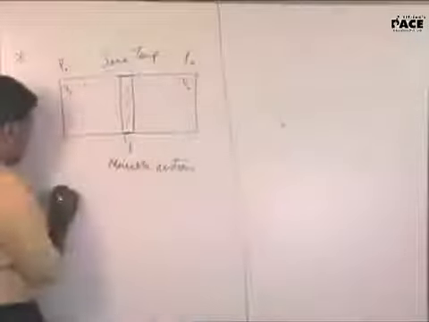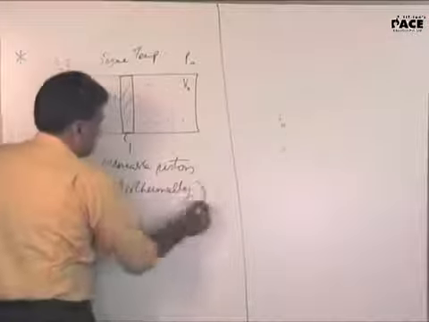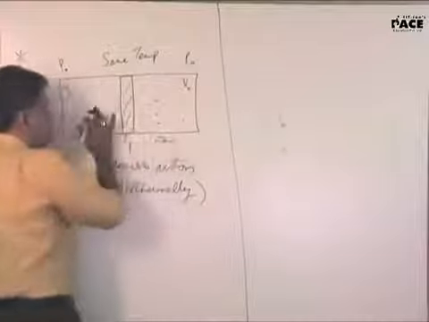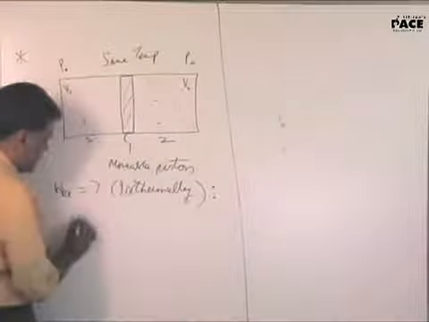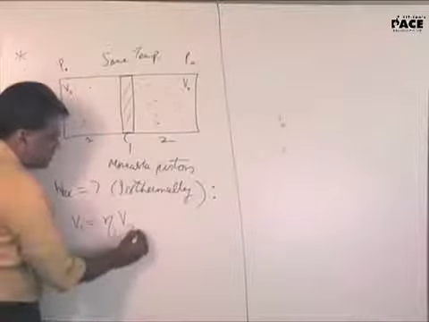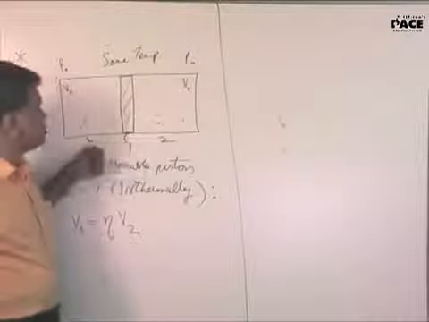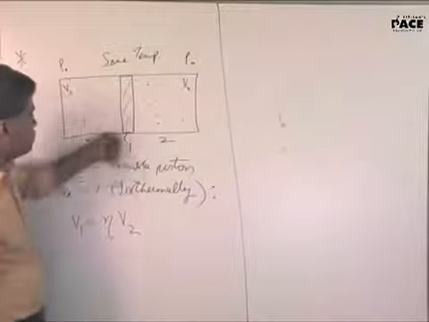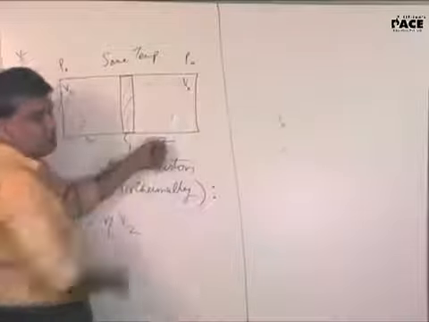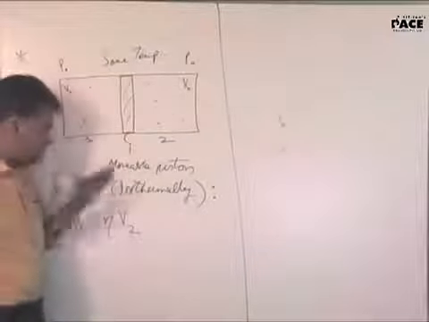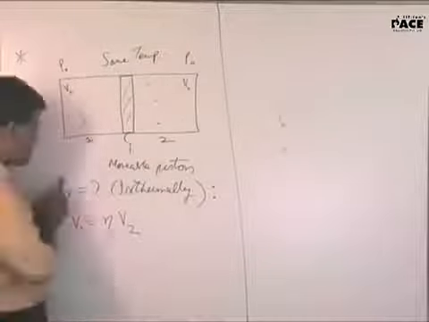The question is, what is the external work to be done isothermally such that, let's take the left hand side as 1 and the right hand side as 2, the volume of the left hand side becomes eta times the volume of the right hand side. That's like saying there is some kind of a handle by which you can move the piston. So you move it and bring it to a point where the left side volume is eta times the right side volume. In such a process, done isothermally, the temperature will always remain the same throughout. So what is the work to be done?